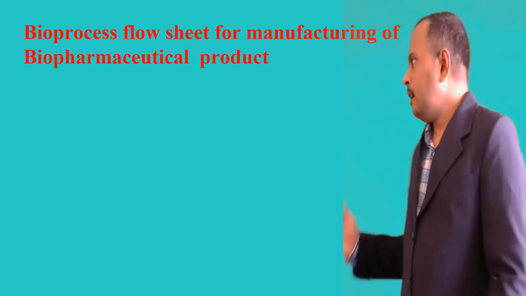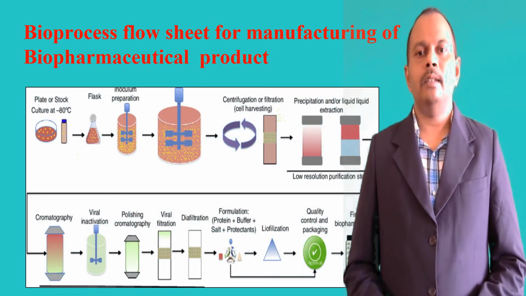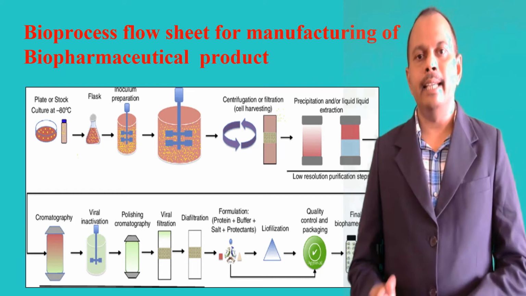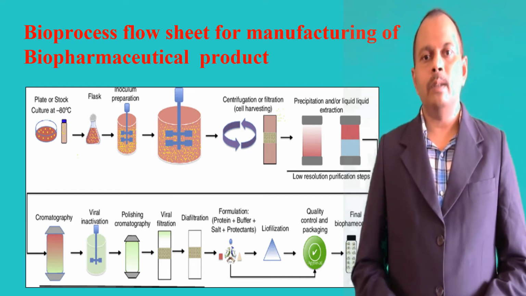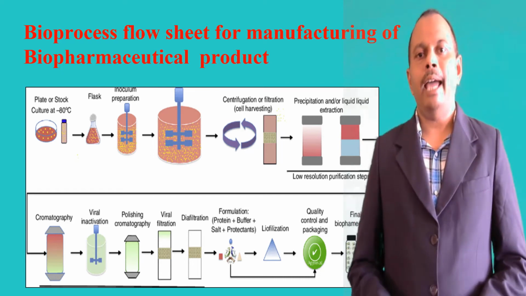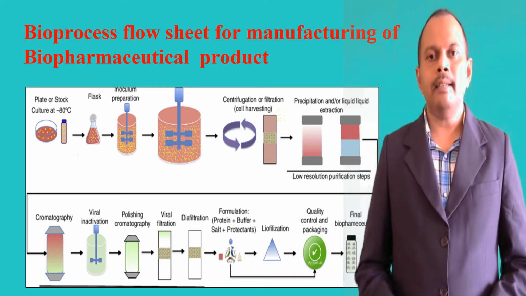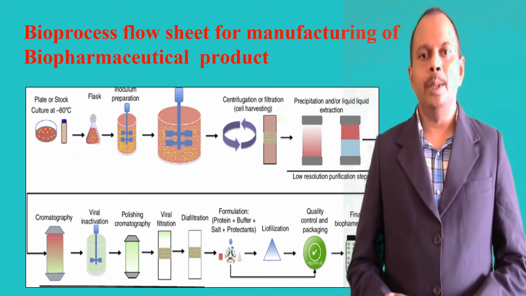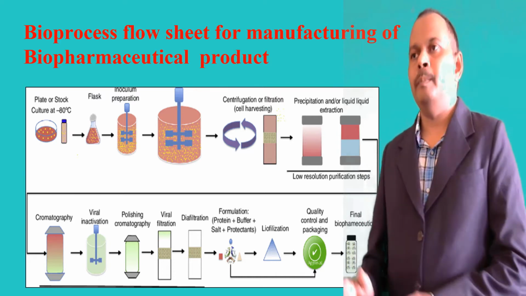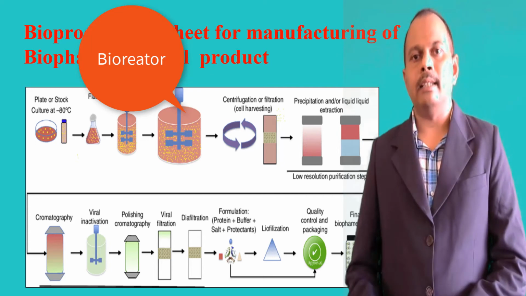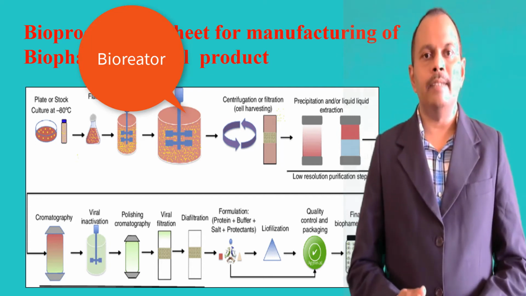Here you can see the bioprocess flow sheet for manufacturing of biopharmaceutical products. First, we initially maintain the cells at minus 80 degrees centigrade, and these cells are isolated from plant, animal, soil or effluents from the industry. Based on this, we prepare the nutrient broth. With the help of this, we prepare the inoculum and inoculate it into the bioreactor containing the product specific medium.